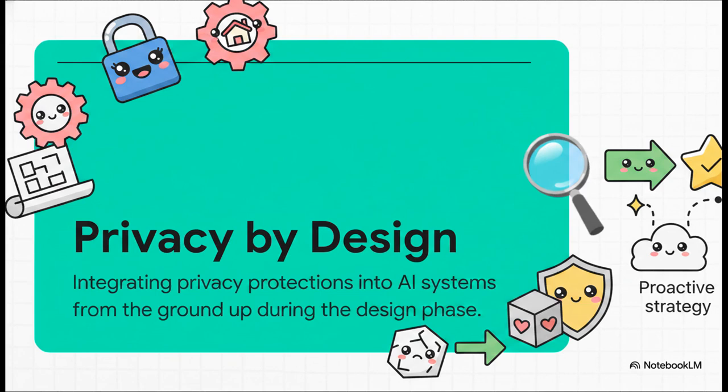See, data privacy simply cannot be an afterthought. It's not just a patch you slap on right before you launch. It absolutely must be baked directly into the DNA of your AI system from day one. By definition, privacy by design and default means you are integrating those privacy protections from the ground up. Before a single line of code is written to train your AI model, the architecture for privacy has to already exist. The ISO standard essentially requires that security controls and risk mitigation aren't just features, they're foundational elements. It shifts privacy from a reactive scramble to a proactive strategy.